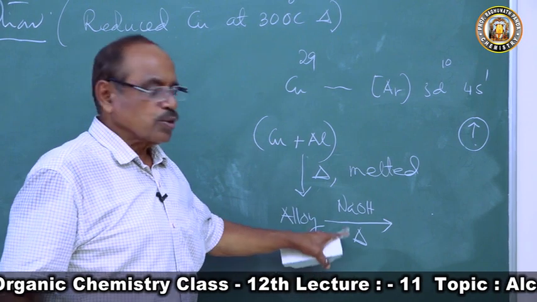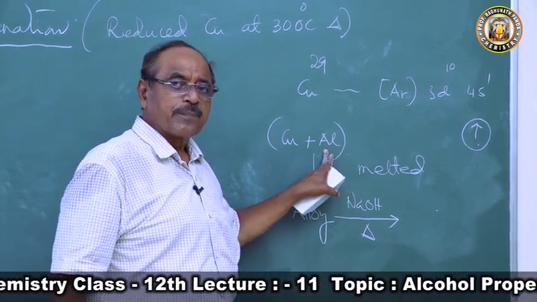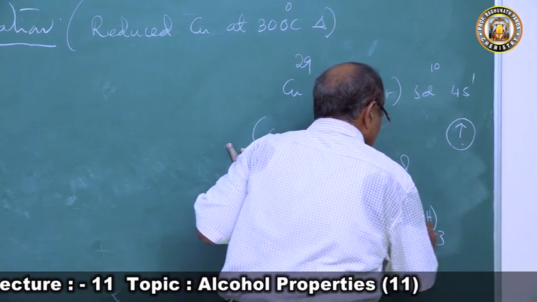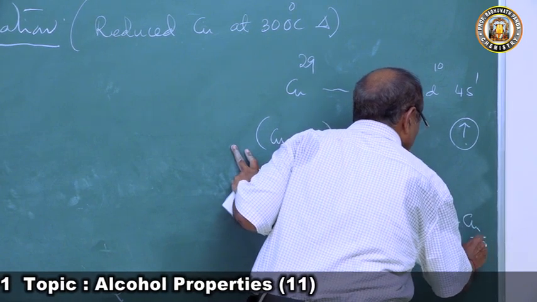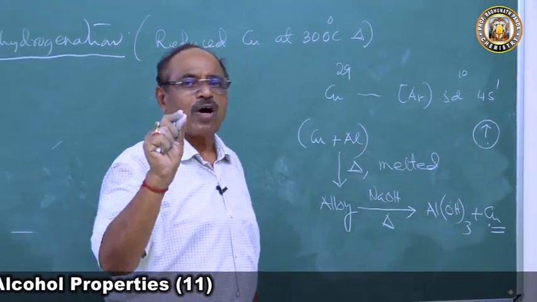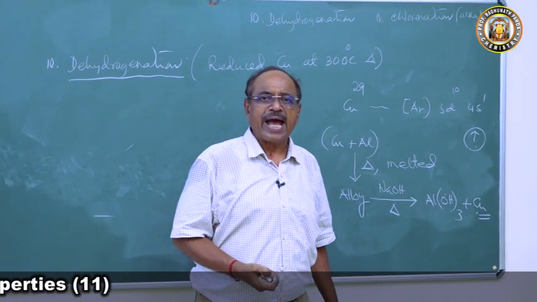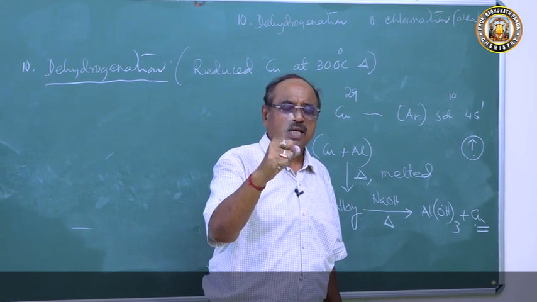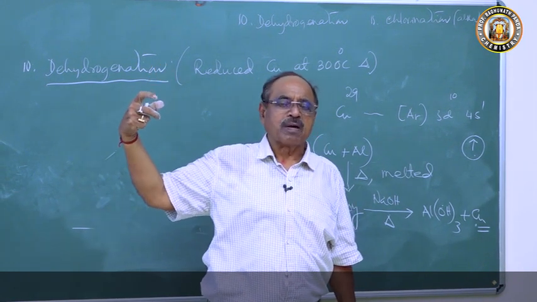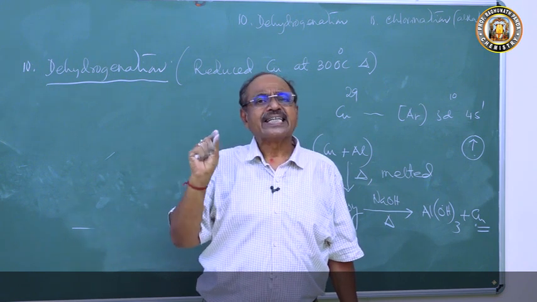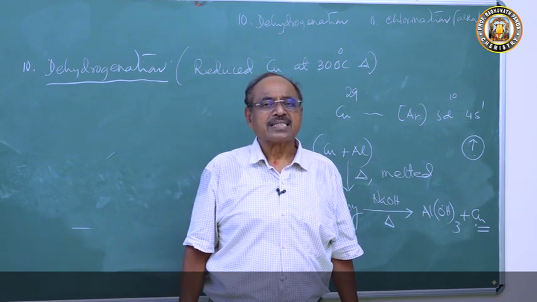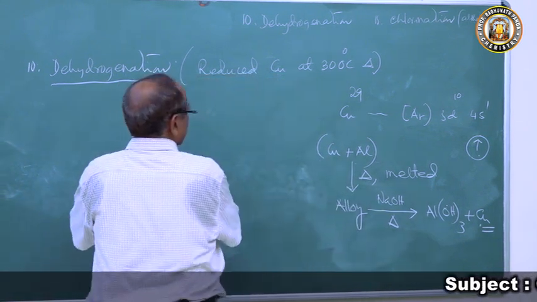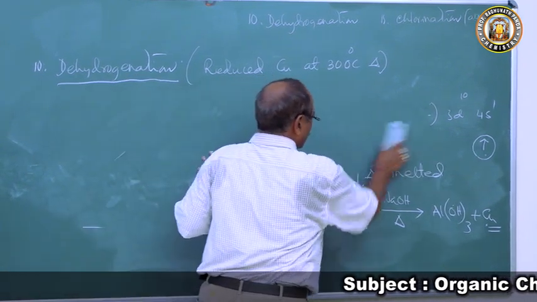Sodium hydroxide will react with whom? Aluminium, to form what? Aluminium hydroxide. And it will form copper. So this copper is reduced copper, the purest form of copper. You will have atomic copper, and all the copper atoms present in it have 1 electron in their outermost shell, so they can pull the hydrogen atom from the alcohol molecule. That is the reason reduced copper acts as a very good dehydrogenating agent.